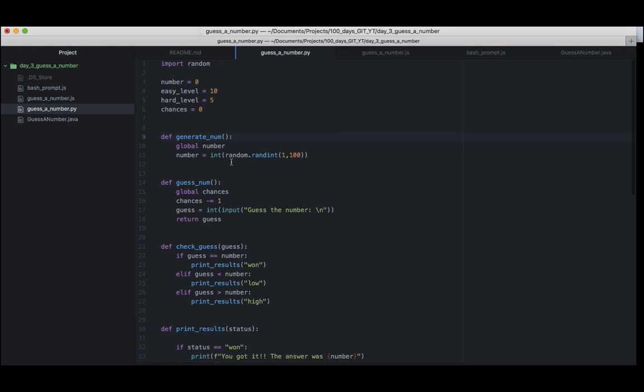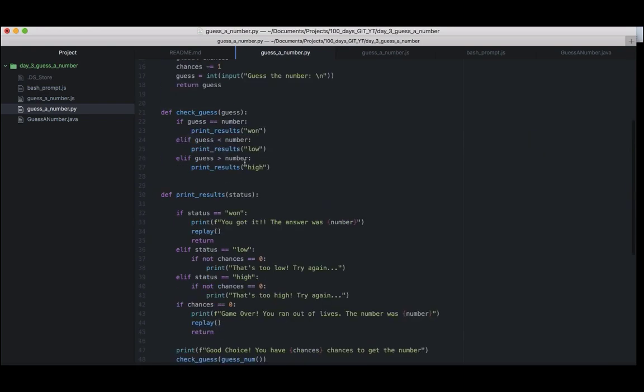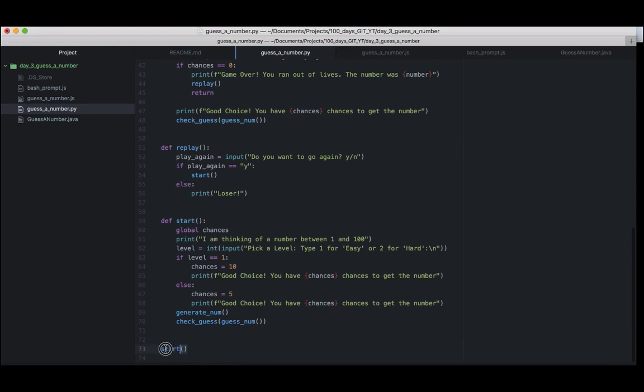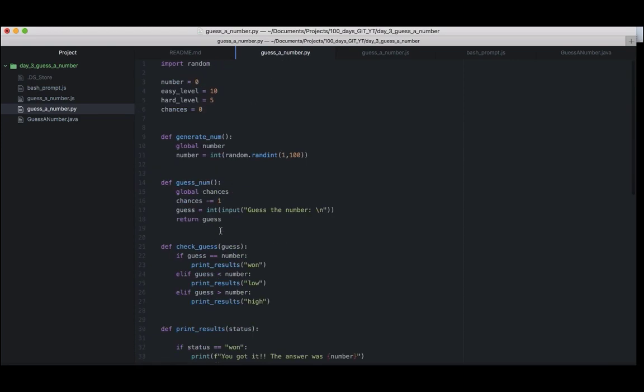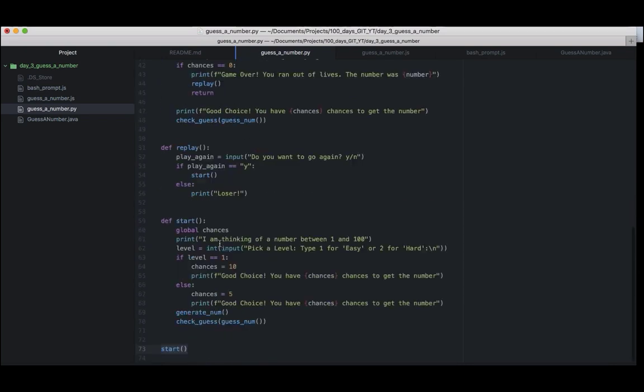But what is it that we're gonna do? We're gonna generate a number. Let's start with where it's gonna start from. It's gonna start here where he starts, and then you're gonna call up chances, which is a global variable, which is this one here. And they say it's not very good to use global variables. They keep saying that, but they don't tell us what to use anyway, so we keep using them until they tell us what to use.